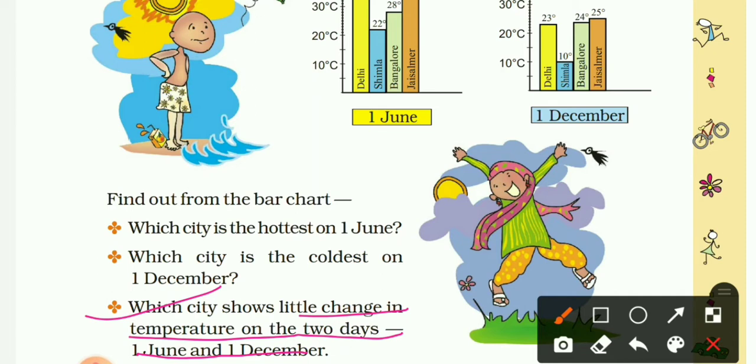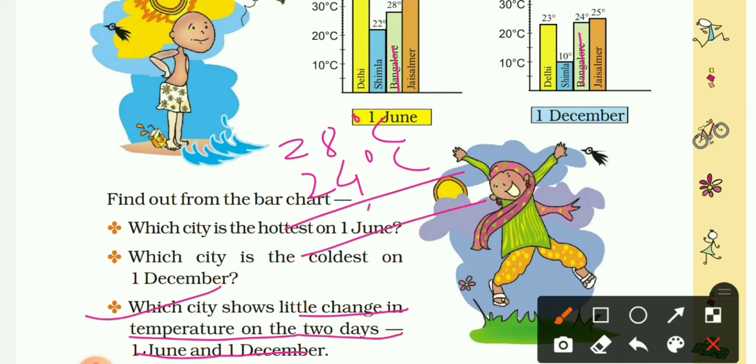So we will take Bangalore because on 1st June it is 28 degrees Celsius and on 1st December its temperature is 24 degrees Celsius and you can see the difference is only 4 degrees Celsius, which is the minimum difference. Okay, so that will be Bangalore.